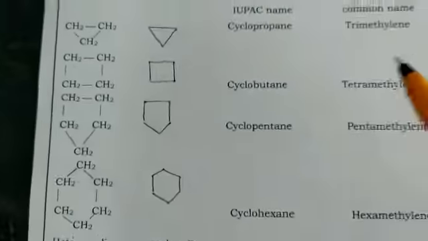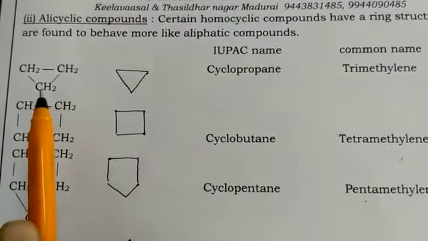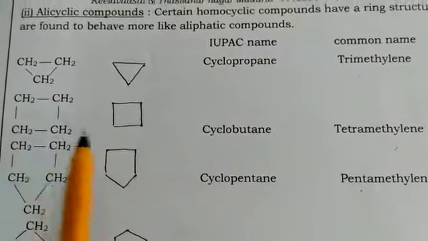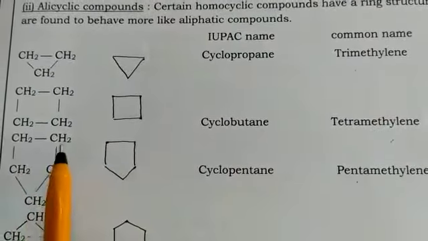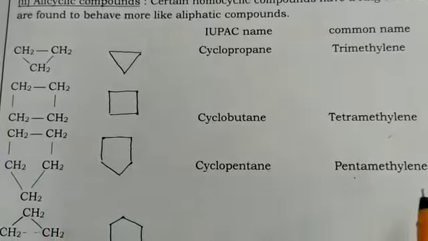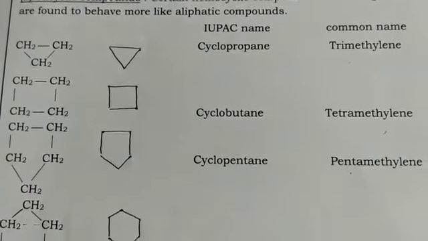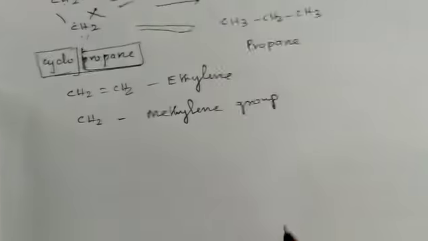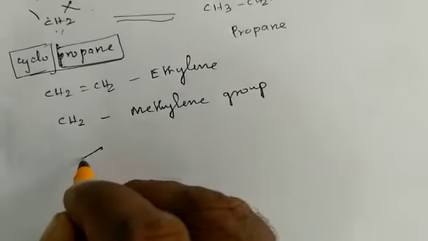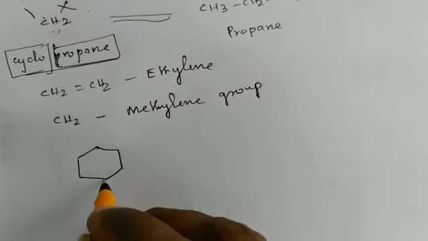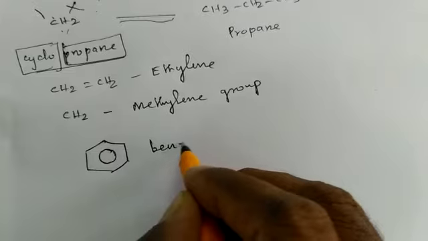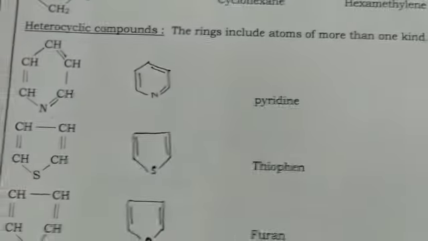In the similar way, when we consider these compounds, this is cyclopropane or trimethylene, cyclobutane or tetramethylene, and this one is called cyclopentane or pentamethylene, and this one is cyclohexane. Just know the difference between cyclohexane and benzene. This is cyclohexane. When we put the ring inside, this is called benzene. Okay, that's all. Next one is heterocyclic compounds.